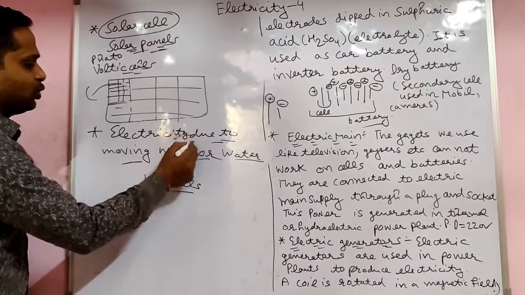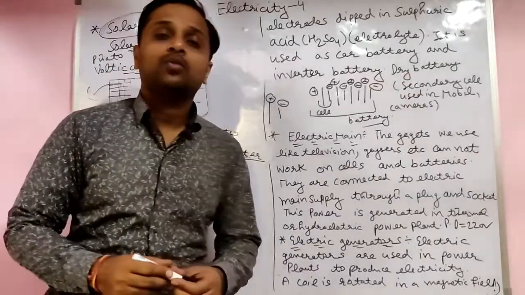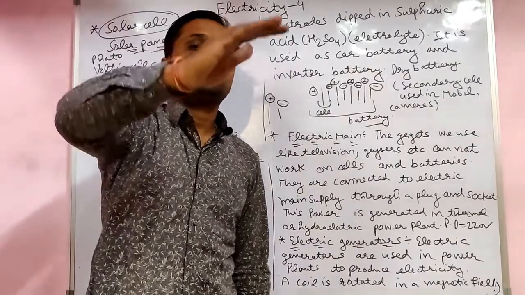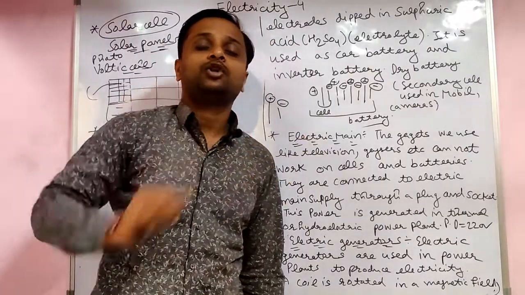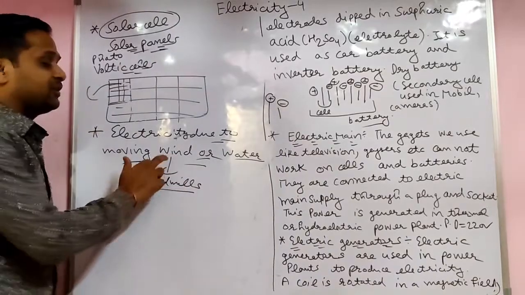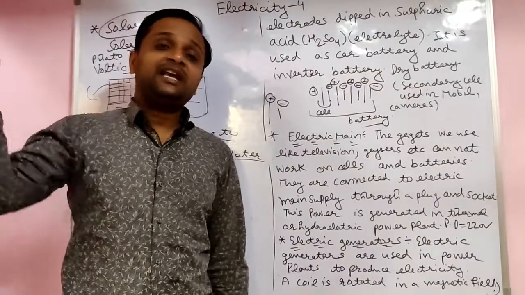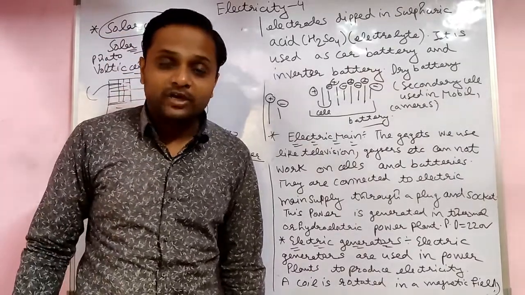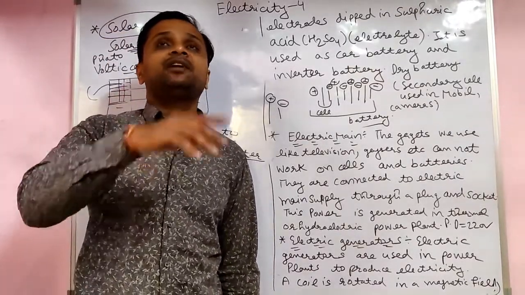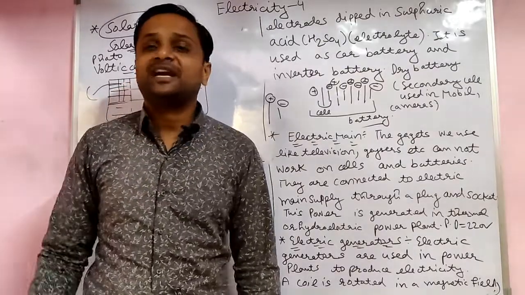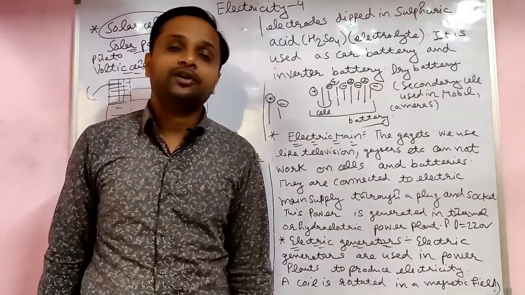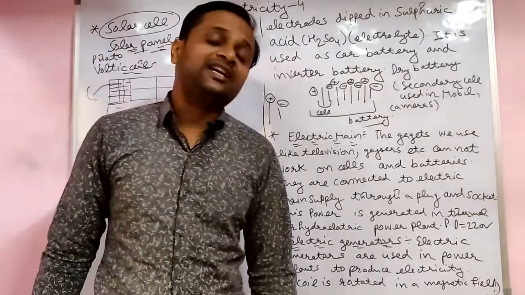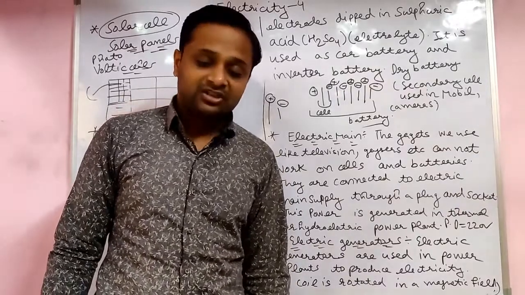Electricity due to moving wind or water. I already told you about the hydropower plant, where water's high potential energy is converted into kinetic, then mechanical, then electrical energy. It is the same for wind. The kinetic energy of moving air, which is called wind, rotates the windmill, and as the windmill rotates, kinetic energy is converted into mechanical and then into electrical energy. Yes, this is my lecture, students. In the next lecture we will discuss the electric circuit. Thank you.